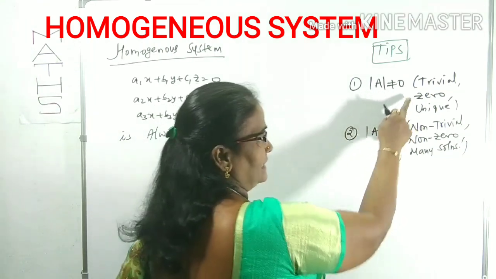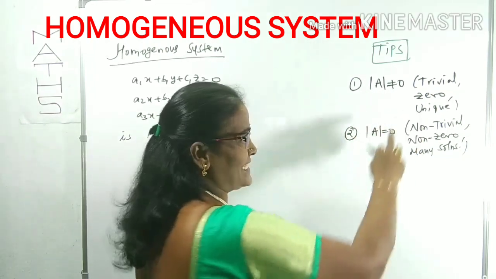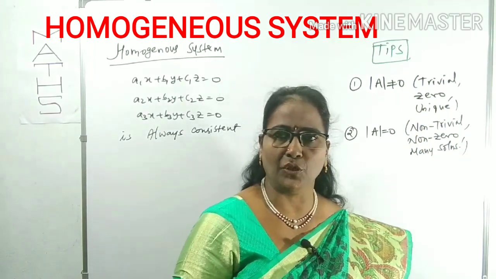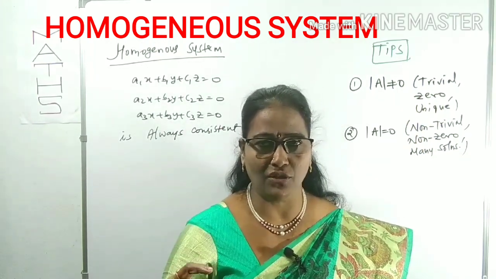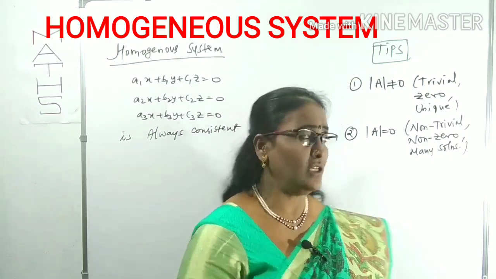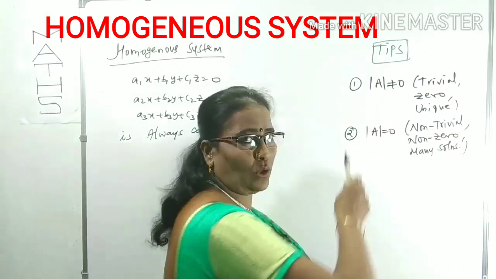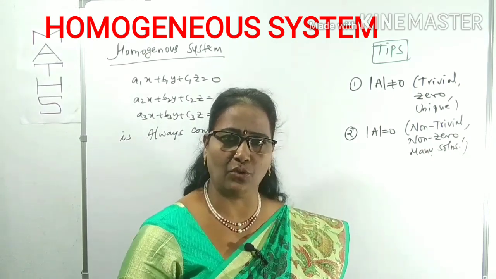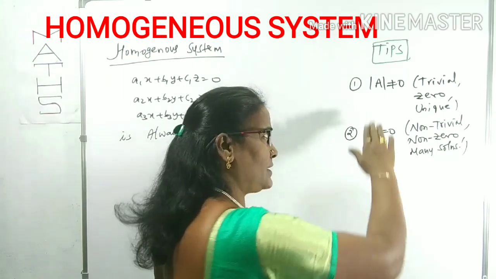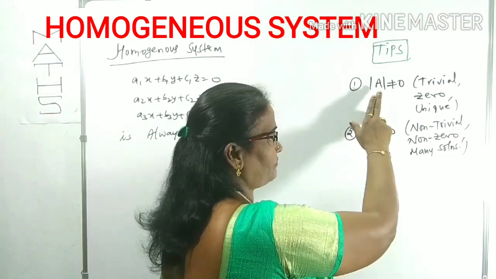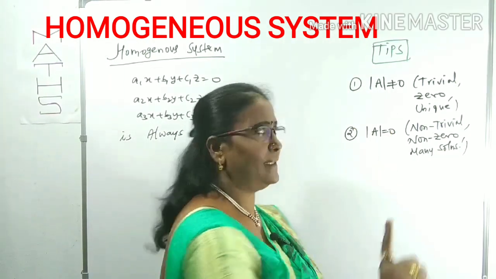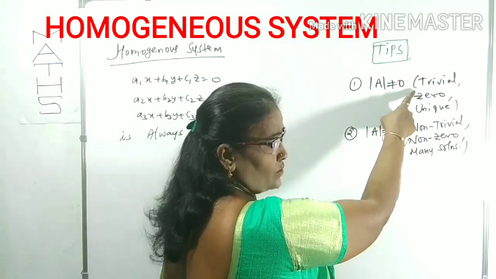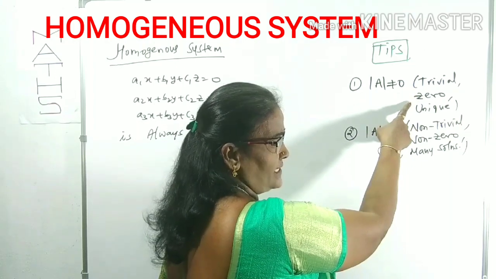First of all, this unique solution is also known as the trivial solution, also known as the zero solution. What is a unique solution? Other name: trivial solution as well as zero solution. The condition is simply that det A not equal to 0. Already you know in a non-homogeneous system, I said that det A not equal to 0 gives a unique solution. Here also the same. Just concentrate on only det A. If det A is not equal to 0, the system has what? A unique solution. It is also known as trivial, also known as the zero solution.